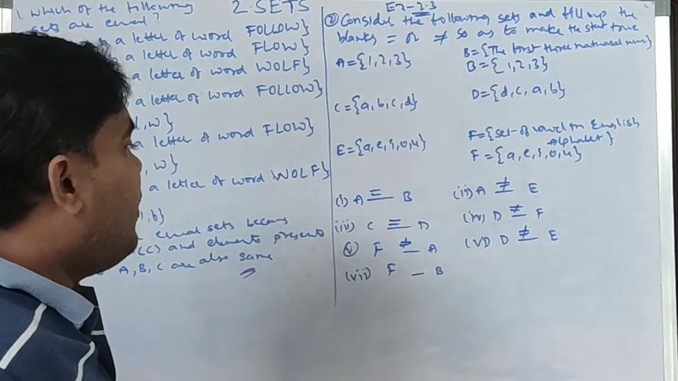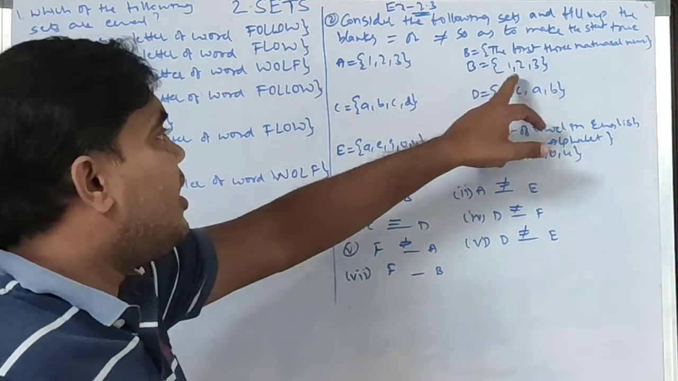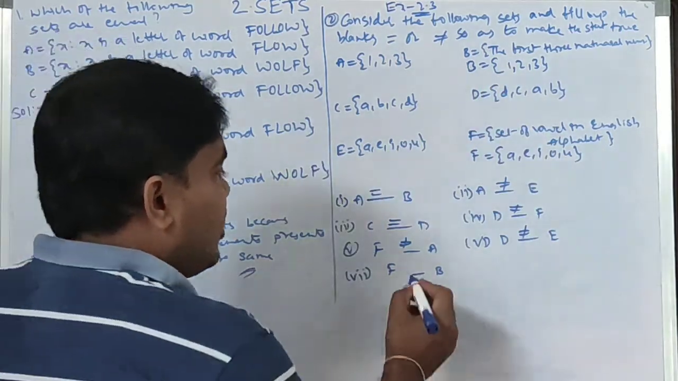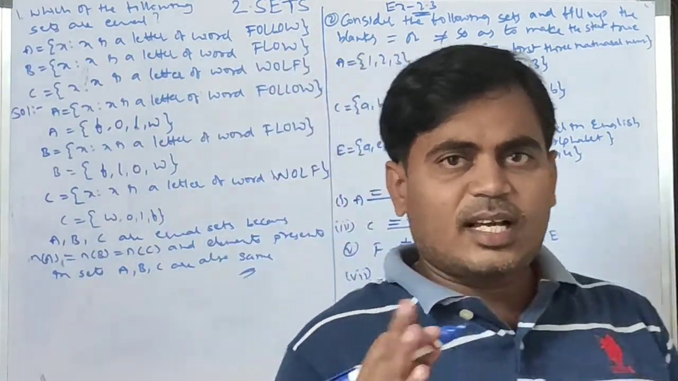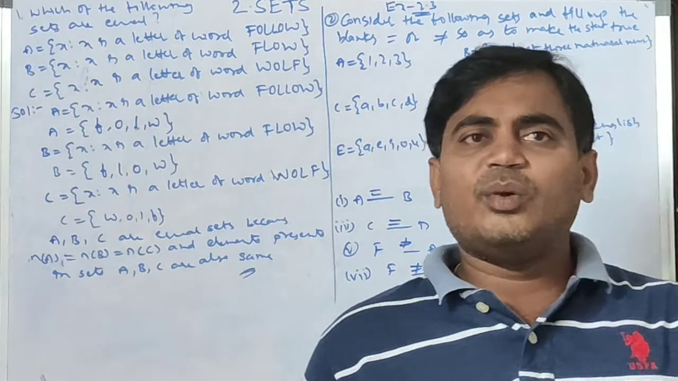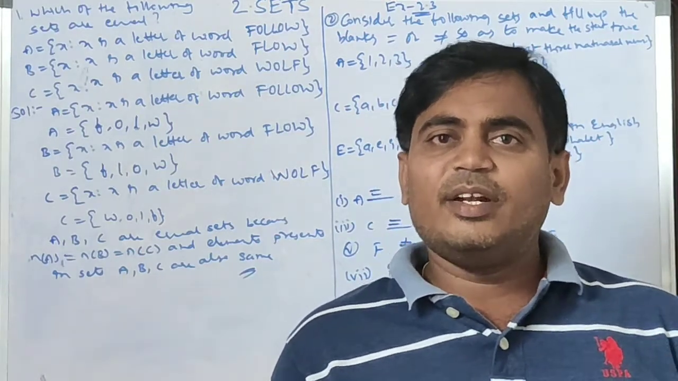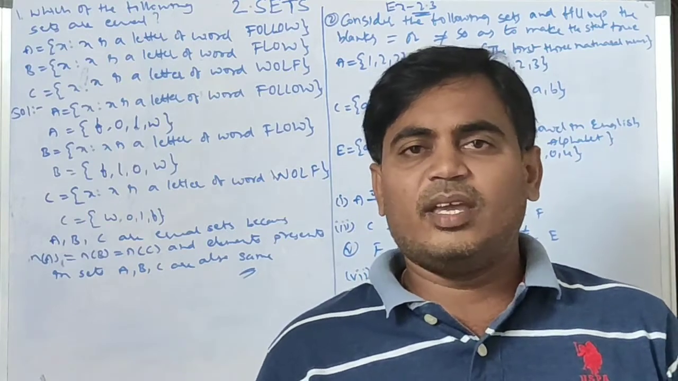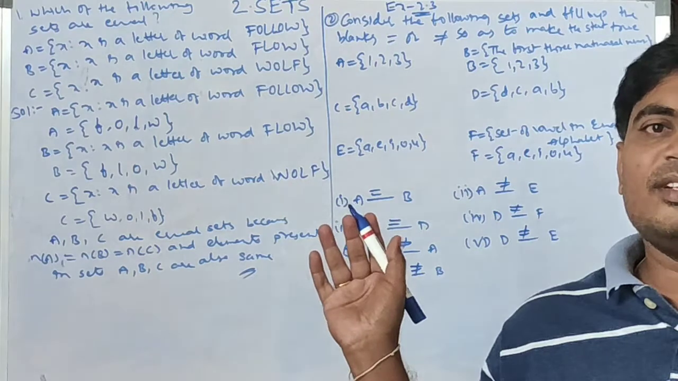A has 5 elements, A, E, I, O, U, and B contains 3 elements. So these are not equal sets. If we compare whether two sets are equal or not, first we need to compare the cardinal number, which is nothing but the number of elements. Later we need to compare the elements. If the number of elements are not equal, automatically it is not equal sets.